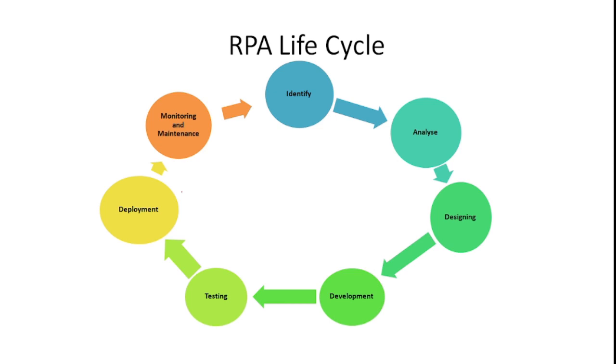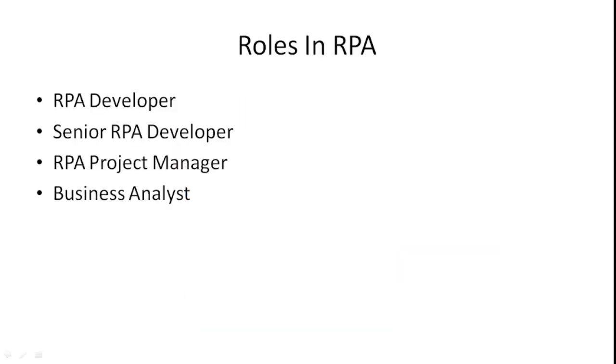Once the code is deployed, we need to monitor the runs, and then once any change happens, for example if we have automated a website and after a few days some of the user interface is changed, this comes under maintenance. Then we need to go ahead with that particular code, recapture the objects and perform the testing. Likewise this comes under maintenance. So this is the RPA life cycle here.